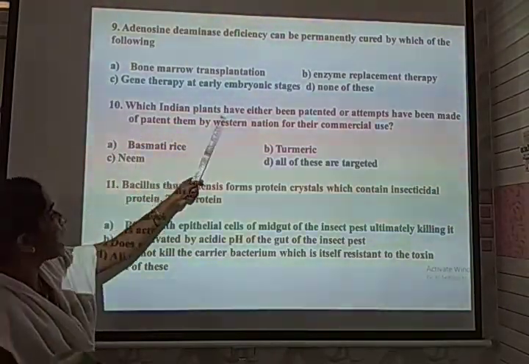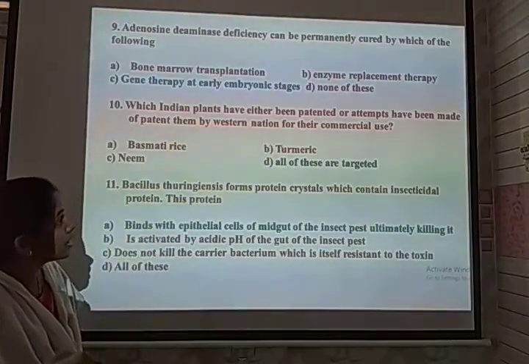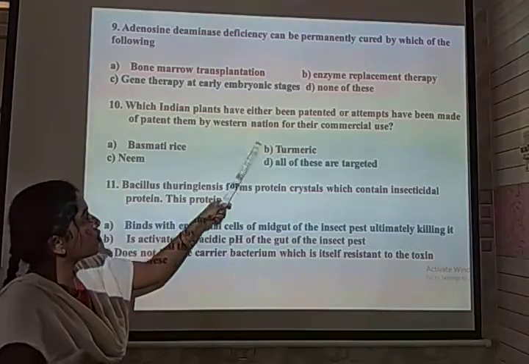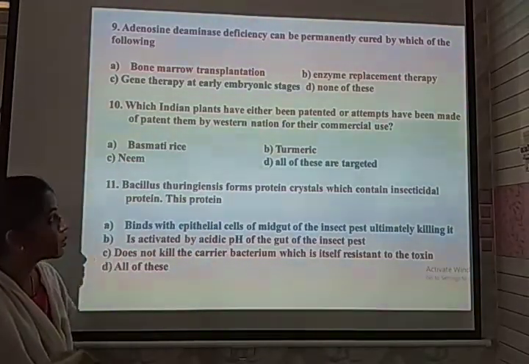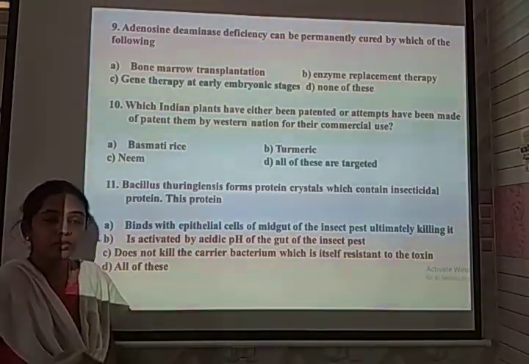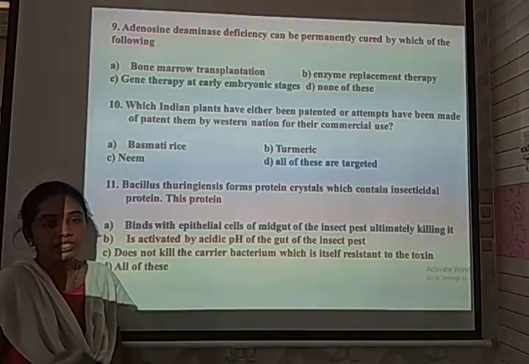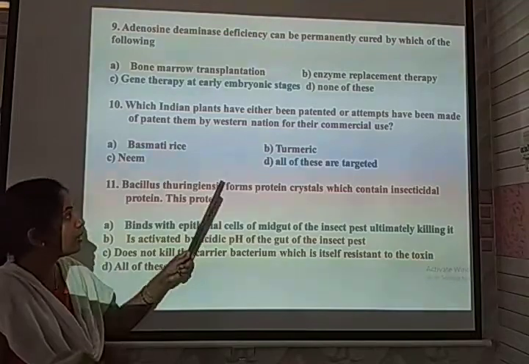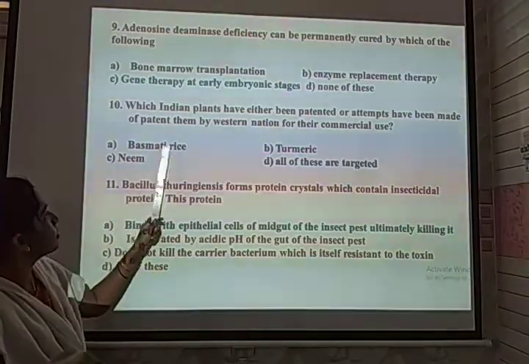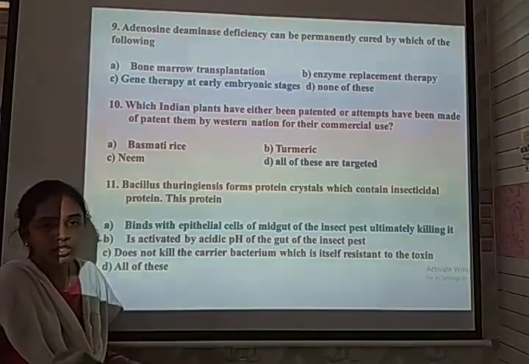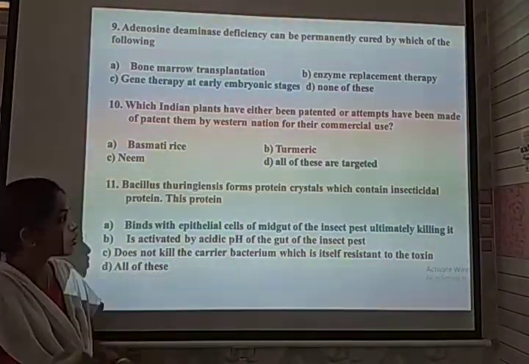Which Indian plants have either been patented or attempts have been made to patent them by Western nations for their commercial use? Basmati rice has a patented variety, and along with this, most of the medicinal plants like neem and turmeric also have patented varieties. The given options are basmati rice, turmeric, neem, and all of these. All of these are targeted, so it is the correct option.